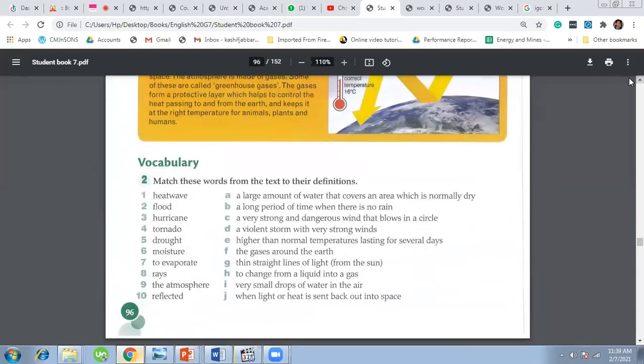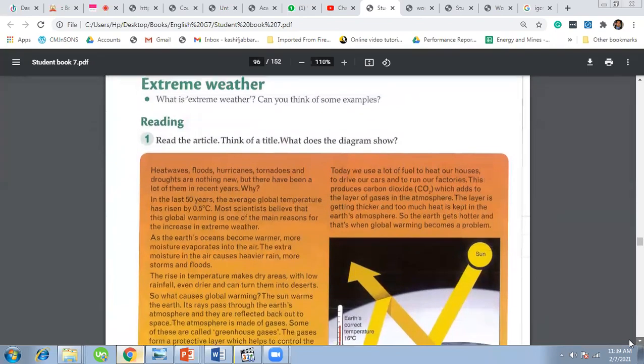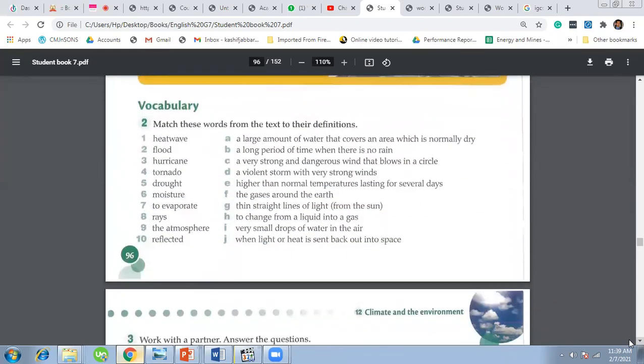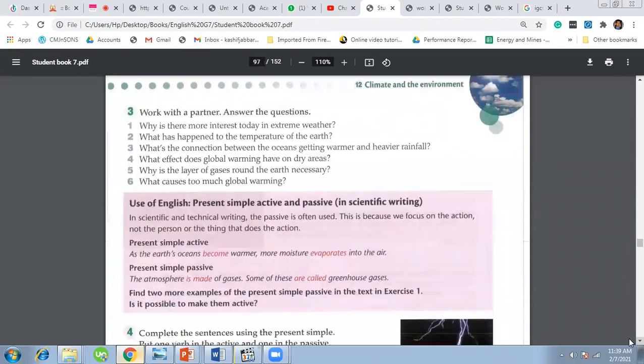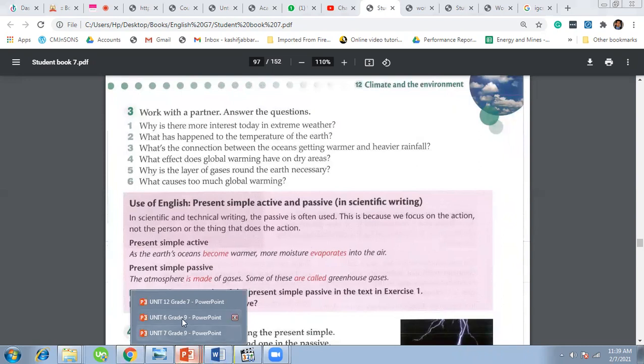Let us summarize all the important points that we have learned in today's lesson. In our previous class, we finished the first part of this lesson, extreme weather, on page number 96. Today, we started from page number 97. Work with a partner and answer these questions. Here we have 6 questions. Why is there more interest today in extreme weather? Let us see the answers to these questions.